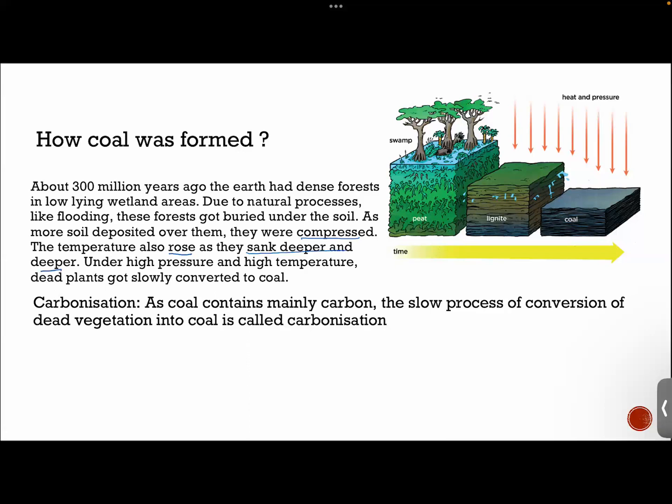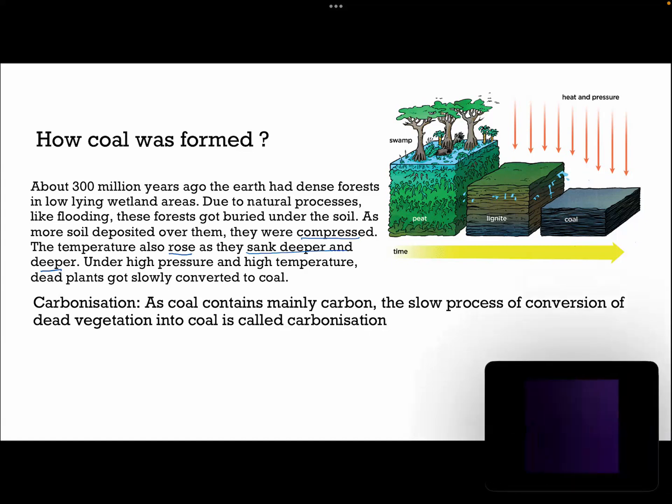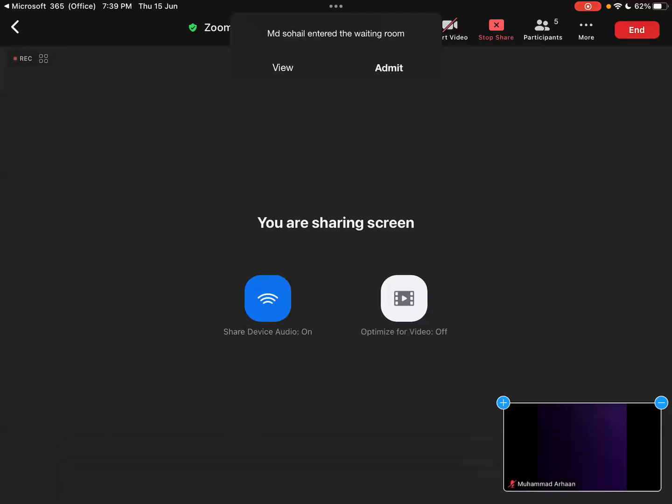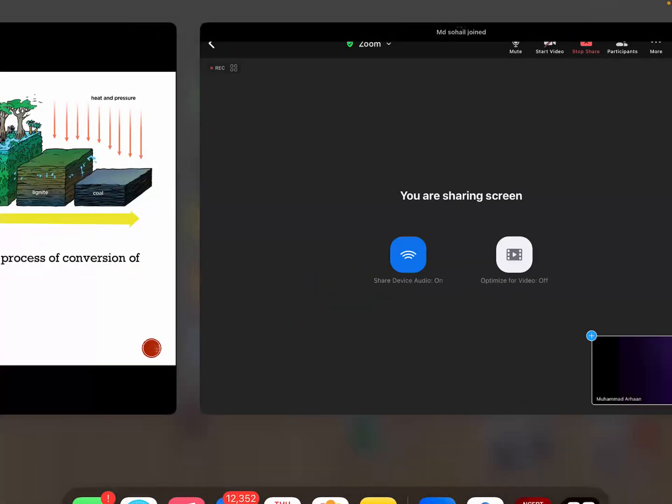As all the strata, all the waste material, sank deeper and deeper under the soil, they were exposed to more pressure and high temperature. So dead plants slowly got converted to coal. Now, yesterday we talked about the term carbonization. What does the term carbonization mean?